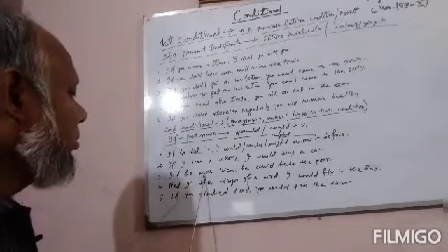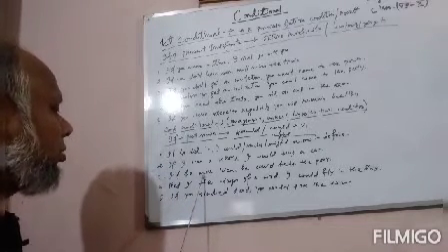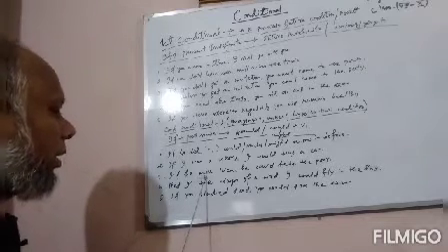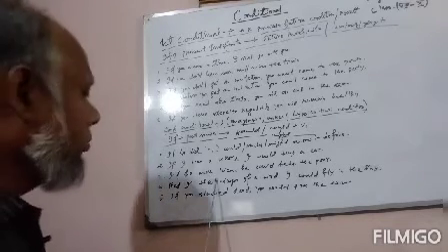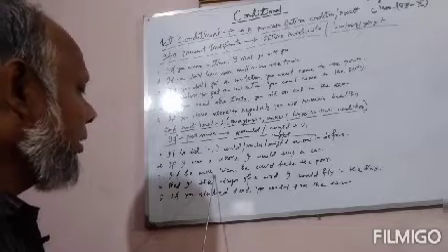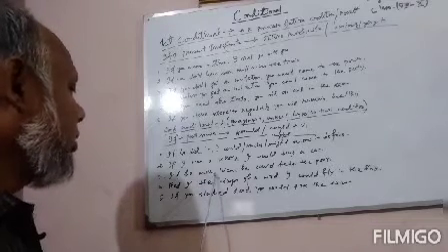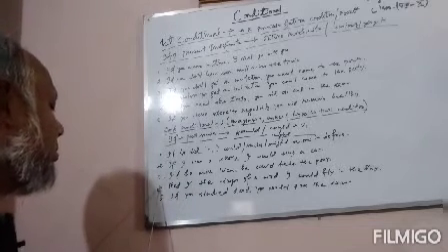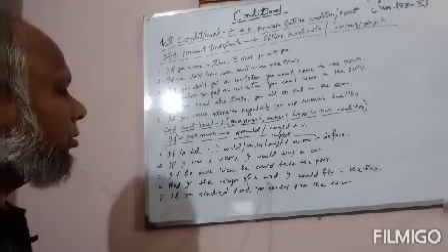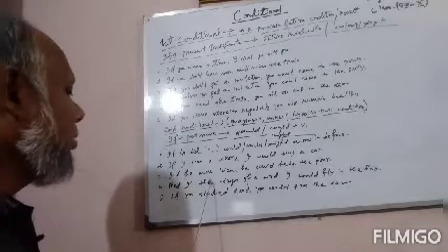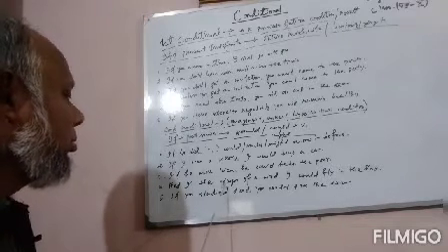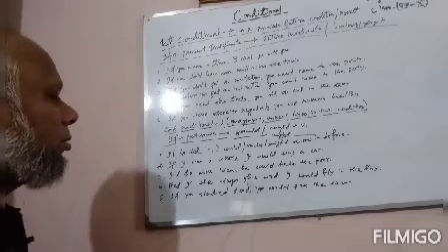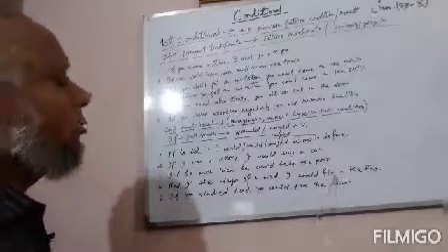Notice one thing, remember one thing, were is used with all persons if we indicate anything unreal. If we wish anything which is unreal or imaginary, we have to use were with all persons. Now, number 4, had I the wings of a bird, I could fly in the sky. Actually, I don't have any wings, so it is my imaginary. Had I the wings of a bird, I could or I would or I might fly in the sky.